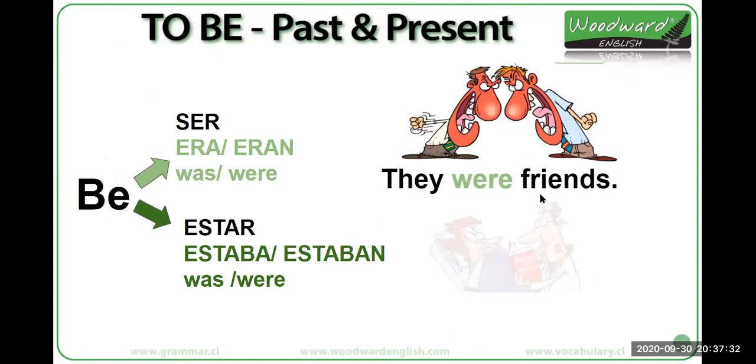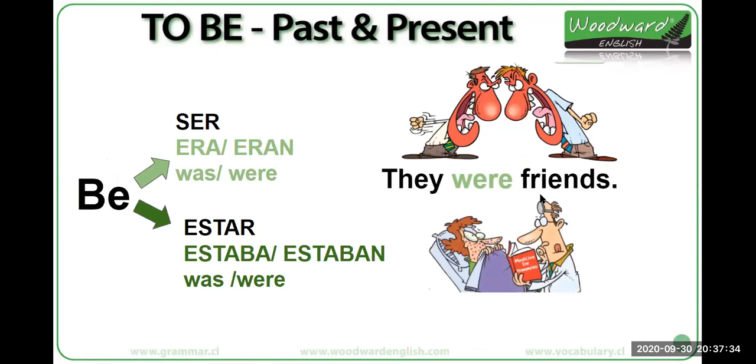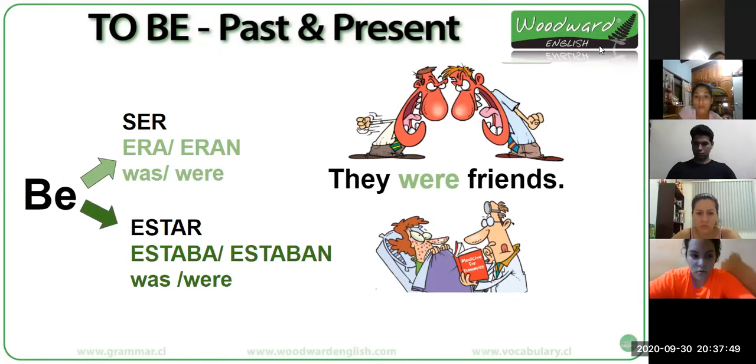Okay, the next one. Here we have the picture, the drawing. What can we say about them or about her? She was sick. Very good. Any other sentence? Any other idea?